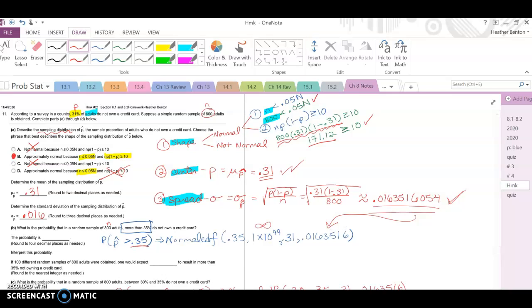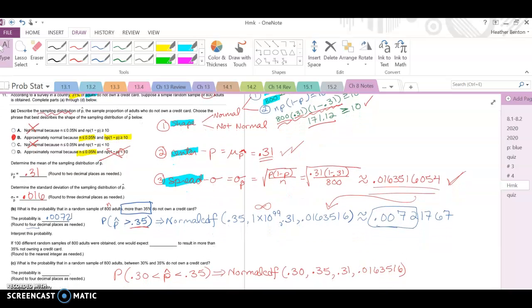We put that in our calculator, and this comes out to be approximately 0.0072167. So to 4 decimal places, the probability would be 0.0072. To interpret that, out of 100, to the nearest hundredth place, that would round up to 0.01. So we would expect 1 out of 100.